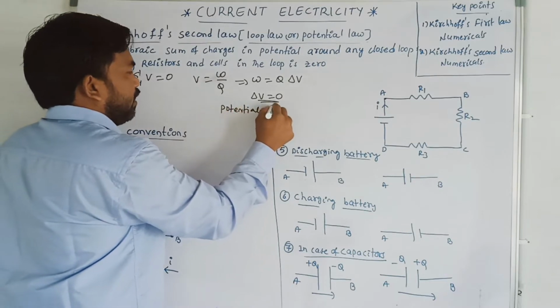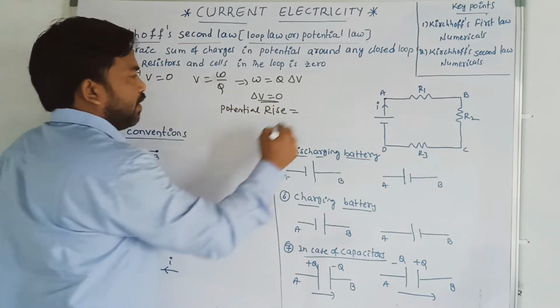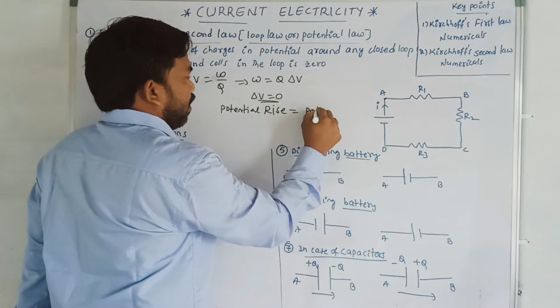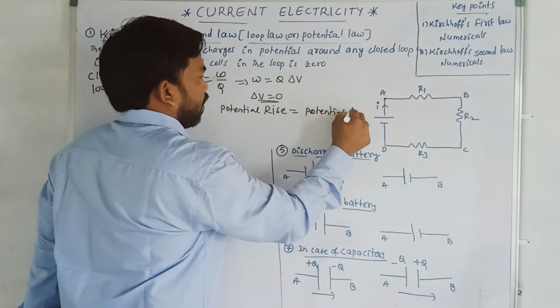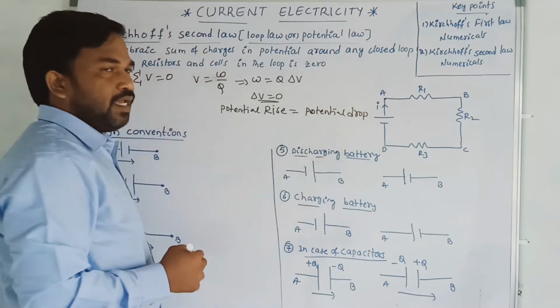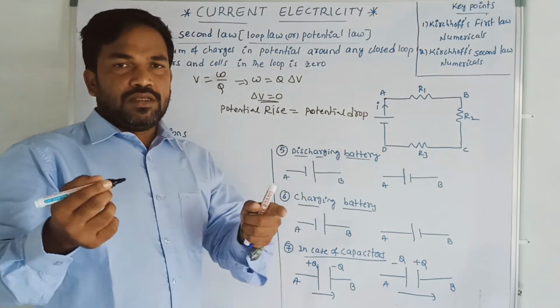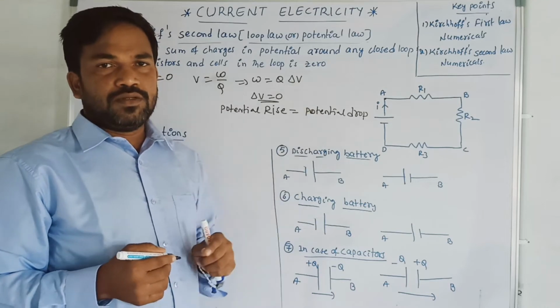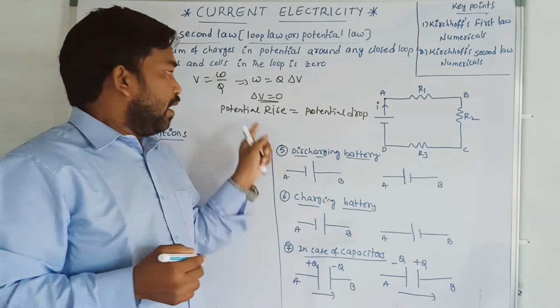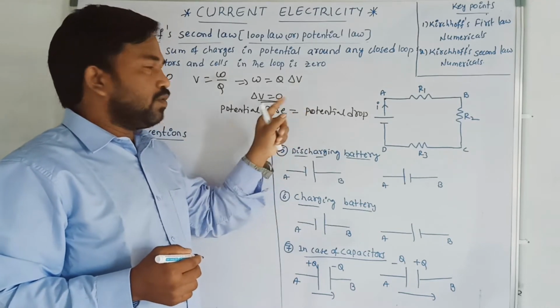Potential rise in a closed loop must be equal to potential drop in a closed loop. Then only we can say that all the potentials are going to be 0, delta V is equal to 0.